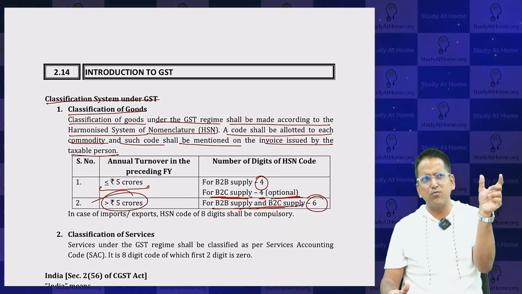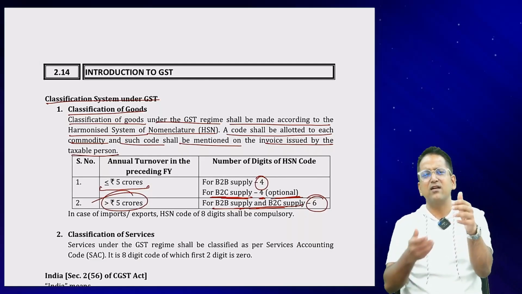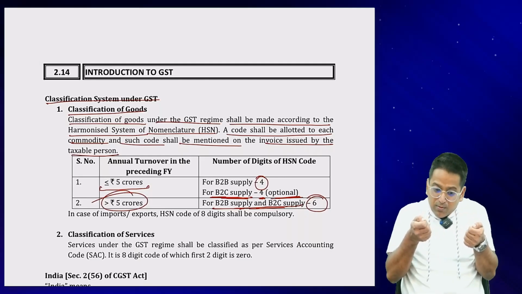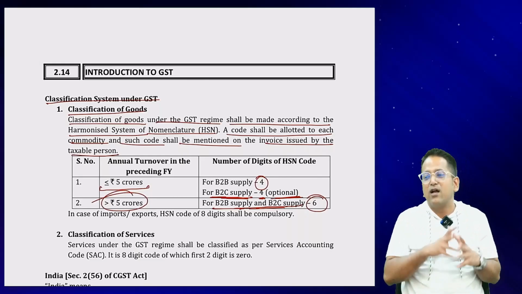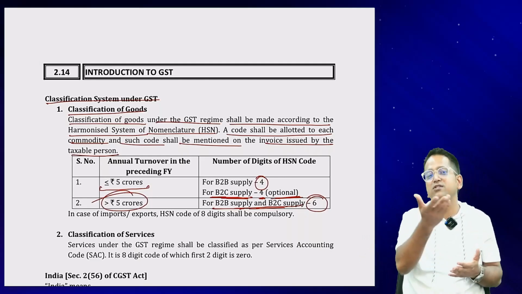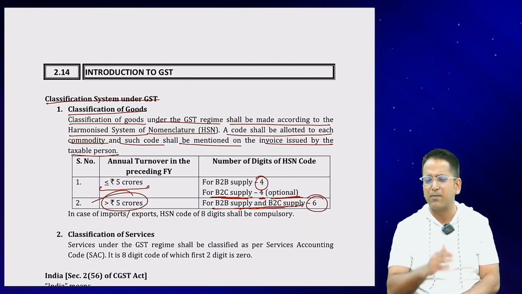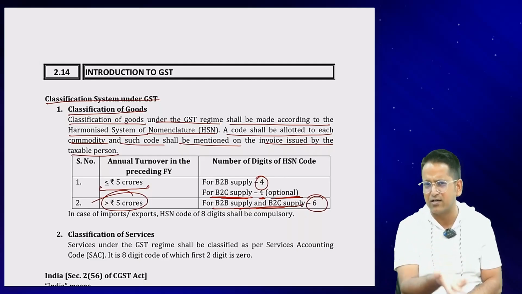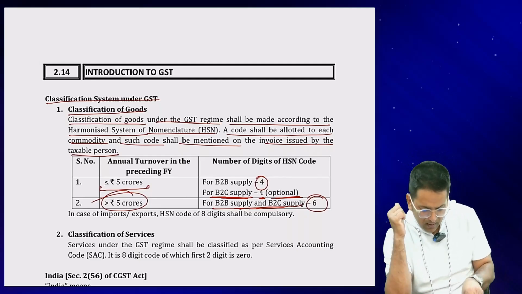Wherever goods are picked up from, the bill is received by everyone at every level. From where the goods start, it starts with 8 digits. That's a large company. They know exactly what their product is. They make the bill using 8 digits. Then whoever receives the bill says, okay, my purchase has this HSN code, and they put the same HSN code on their sales bill. In this way, the bill that the consumer receives is an 8-digit HSN code bill. You can see for yourself if you don't trust. If you have any bill for any item, it will have an 8-digit HSN code. You are a consumer, right?